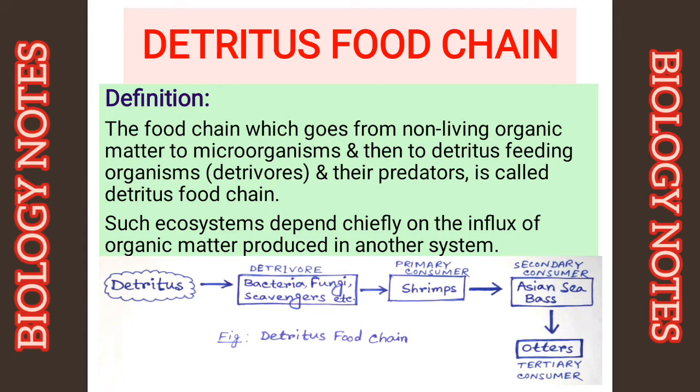In the example, detritus materials are eaten up by detritivores like bacteria, fungi, etc. These bacteria, fungi are eaten up by primary consumers like shrimps. The secondary consumers like an Asian sea bass eat shrimps as their food. Finally, the tertiary consumers like otters consume the Asian sea bass. So this is a very simple example of detritus food chain.